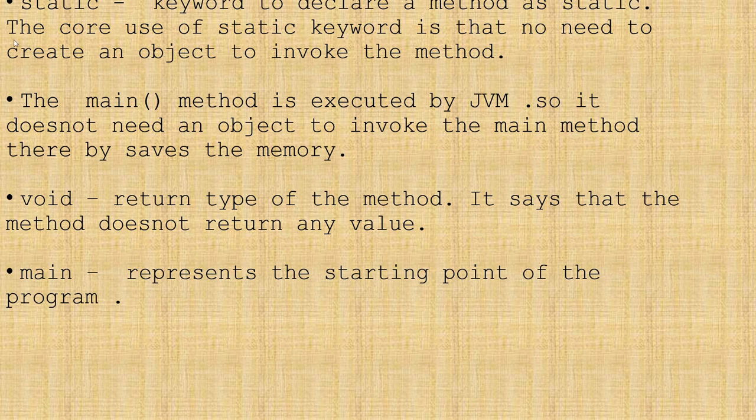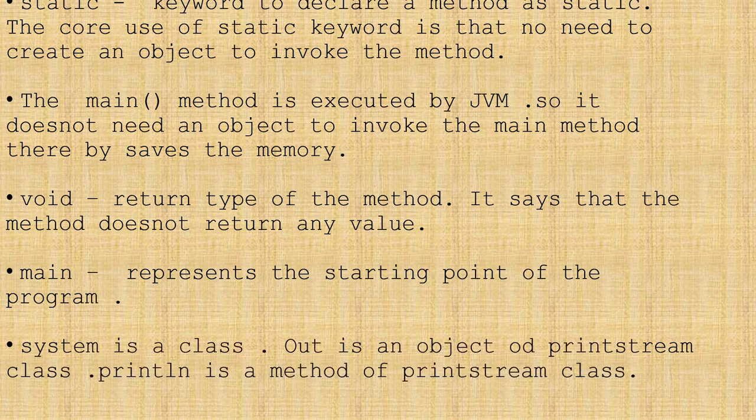Public is the access specifier. Static is the keyword used to declare that the method is static. When the static keyword is used, we need not create an object for that method, and the main method is always executed by the JVM and does not need an object to be invoked. Void means the method does not return any value, and main is the starting point of the program.